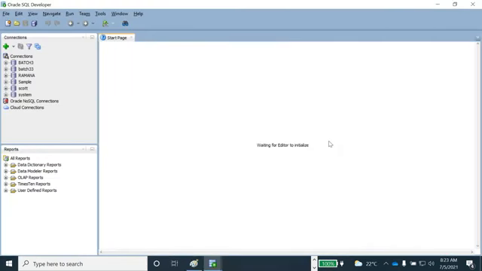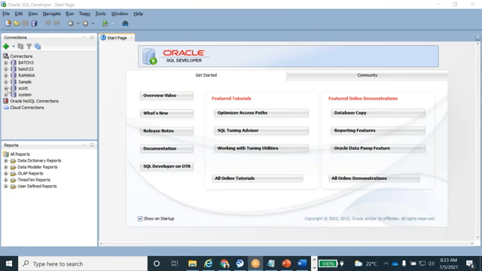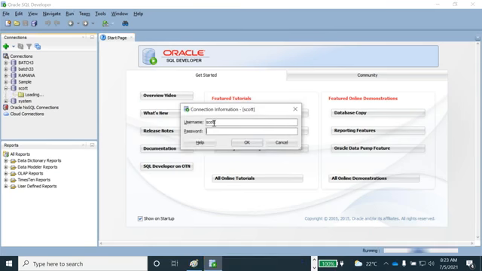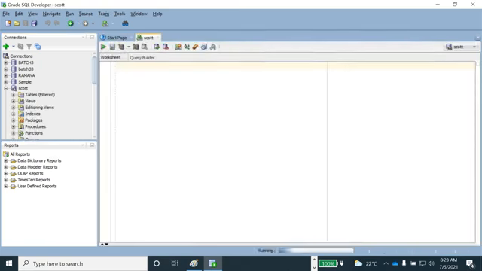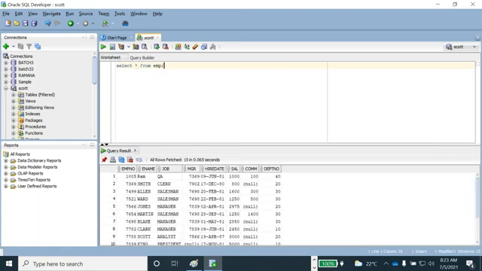I'm opening this one. I'm going to connect the SCOTT schema. Okay, select star from the employee table. Okay, this is my employee table.